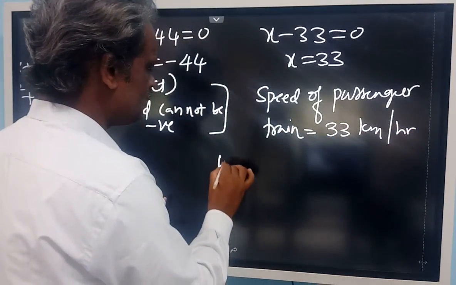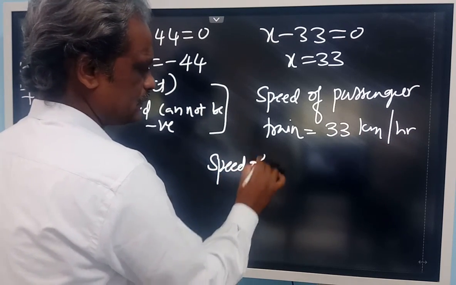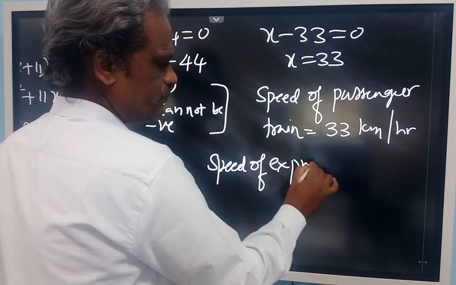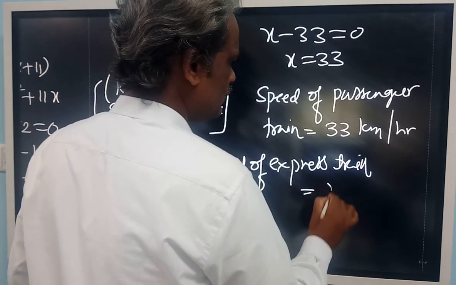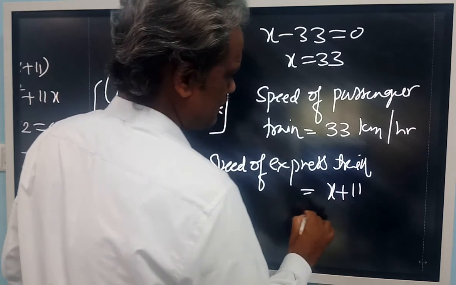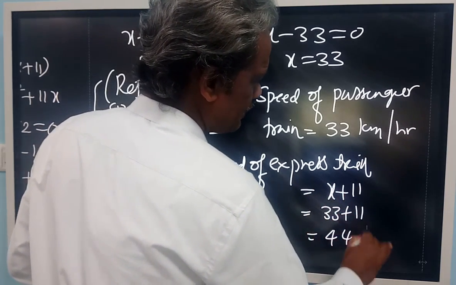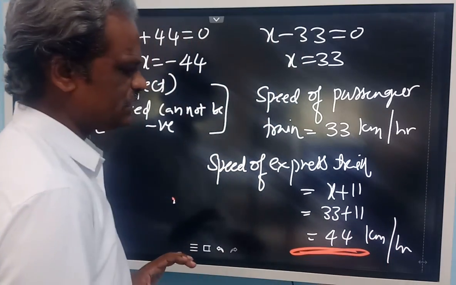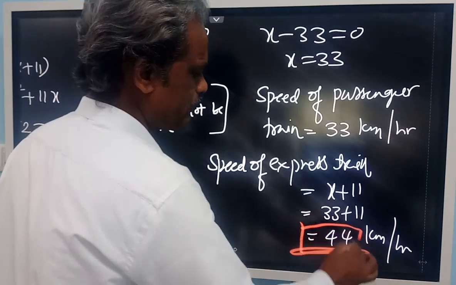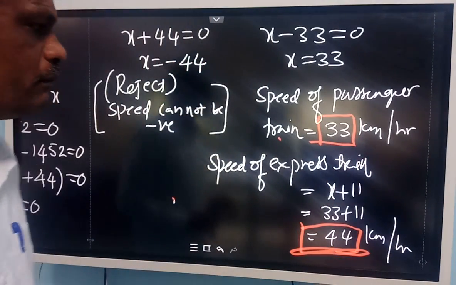Similarly, let us find out the speed of express train. Speed of express train is equal to x plus 11. That is 33 plus 11. So 44 km per hour. So we found out the speed of express train is 44 km per hour. The speed of passenger train is 33 km per hour.